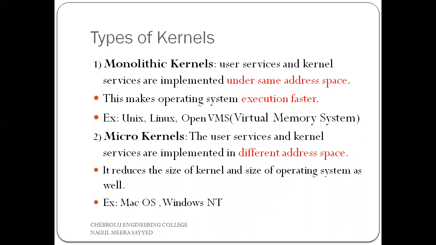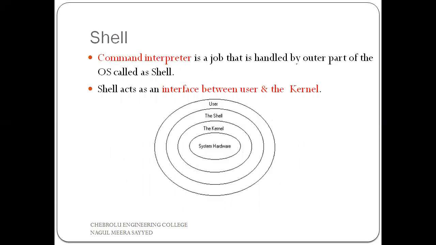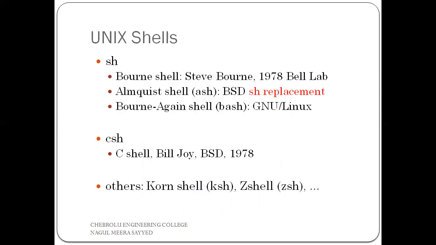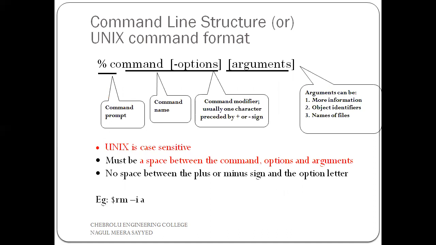There are different types of kernels: monolithic kernel and microkernel. Next is the shell. Shell is nothing but a command line interpreter. It takes different commands from the user and transfers those commands to the kernel. Different types of shells are there: Bourne shell, bash shell, C shell, Korn shell, and so on.